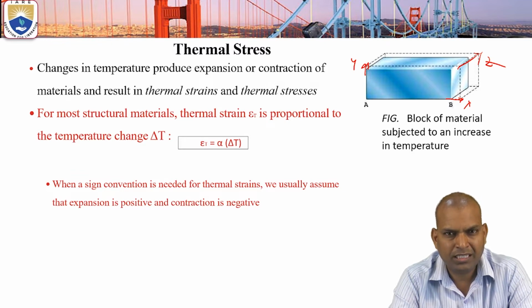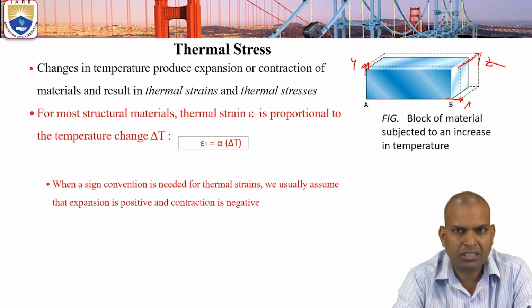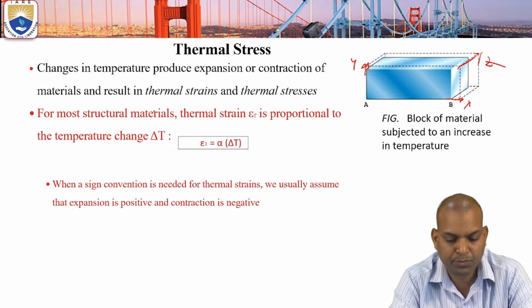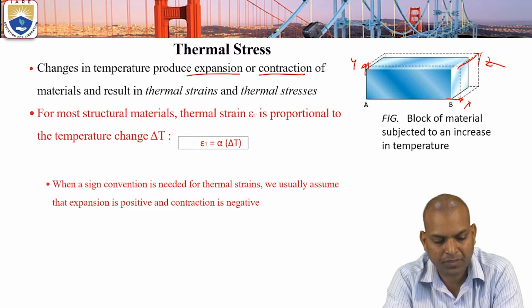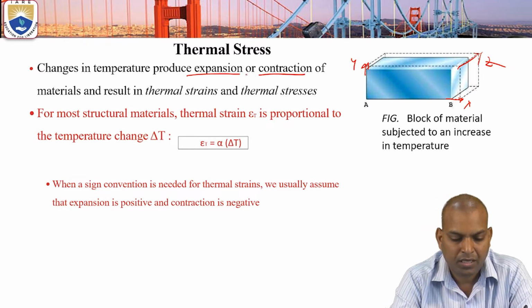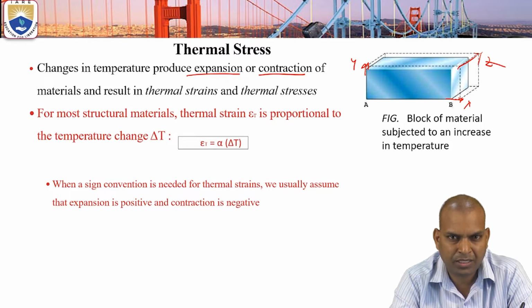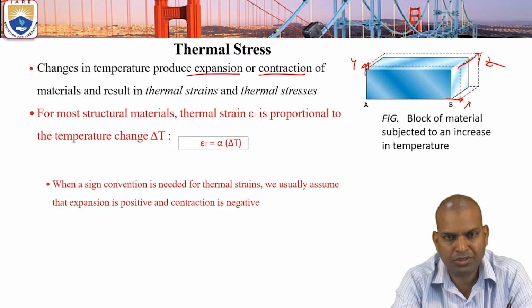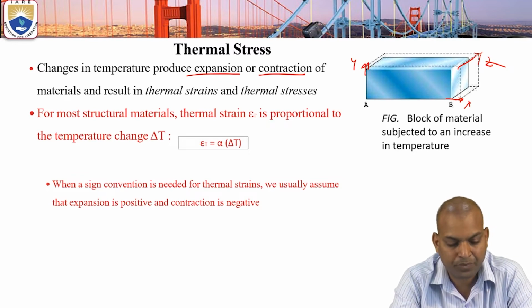Either increasing or decreasing the temperature, changes in temperature produce expansion or contraction of materials. The stresses developed by temperature are known as temperature stresses or thermal stresses, and the strains as temperature strains or thermal strains.